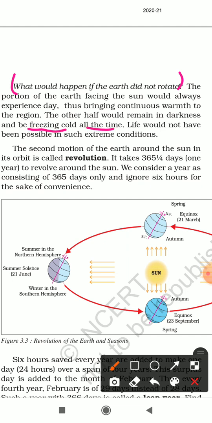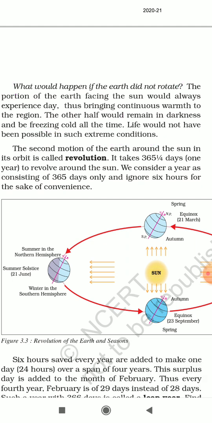So, if the earth did not rotate, life would not be possible. Life will not be possible because earth will experience extreme conditions of extreme hot and extreme cold.